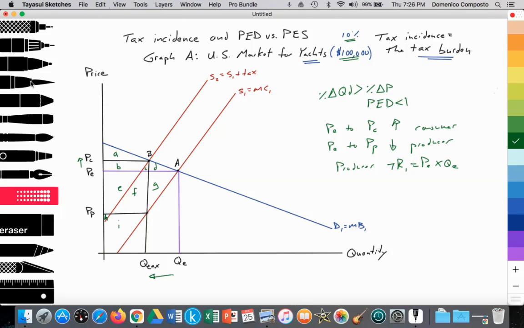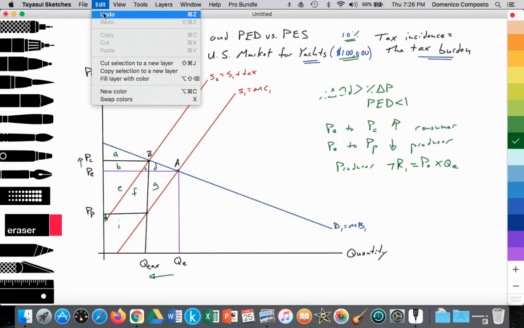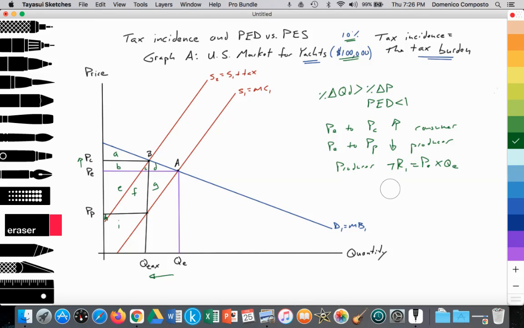Okay, now let's look at the impact on stakeholders. Let me go ahead and finish those notes. So total revenue after, total revenue 2, is equal to price received by the producer multiplied by the quantity at tax. And we can clearly see that the total revenue before the tax was greater than the total revenue after the tax. Okay.